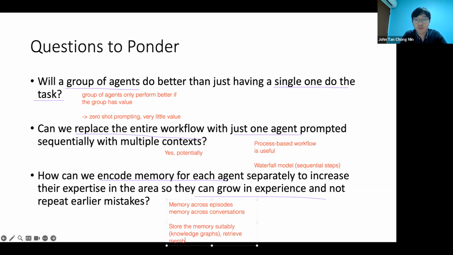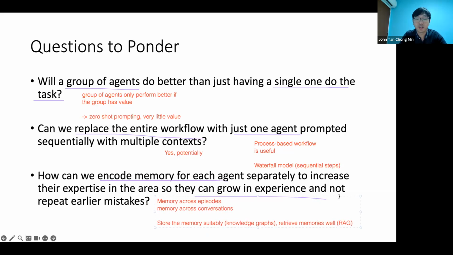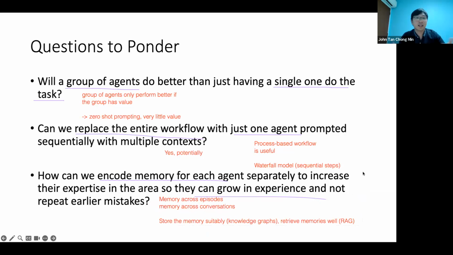And we need to retrieve memories well, which can be something like RAG, retrieval augmented generation. Once we get the memory part right, the agents would be able to learn from various experiences and can potentially be better than currently. Okay, that's the end for today.